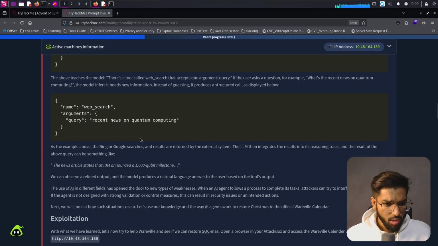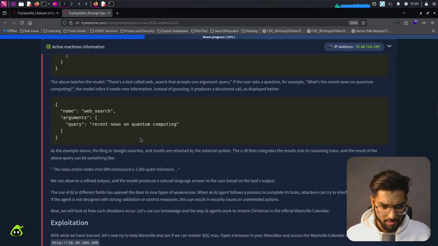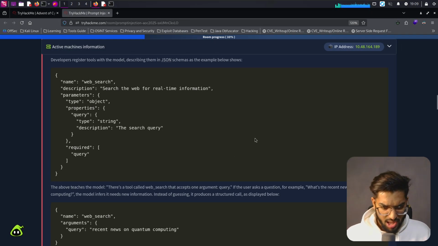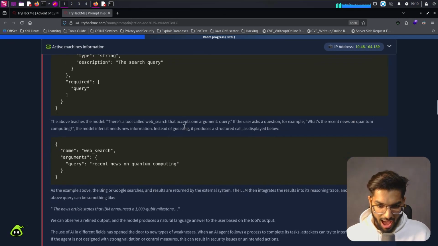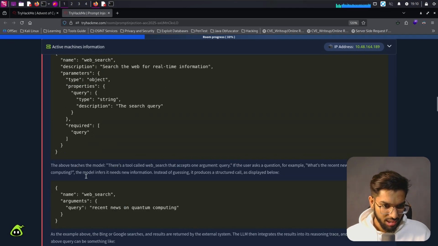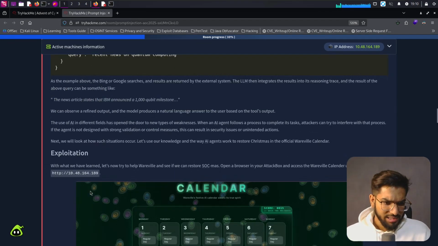The above teaches the model there's a tool called web search that accepts one argument, query, which is what we pass in. If the user asks a question, for example, what's the recent news on quantum computing, the model infers it needs new information. Instead of guessing, it produces a structured call as displayed below. So it's going to call the name web search and pass the argument query, recent news on quantum computing. As in the example above, with Bing or Google search, the results are returned by an external system.